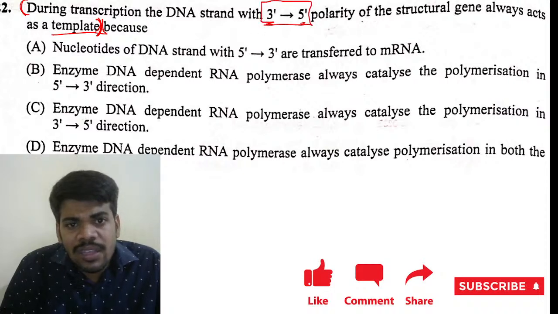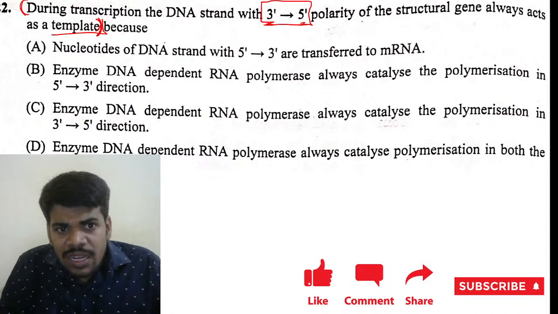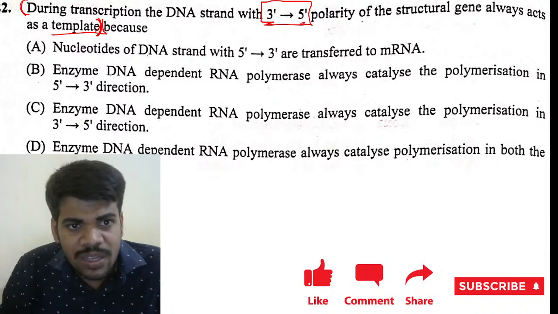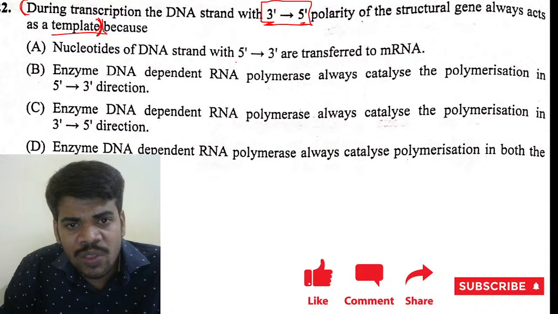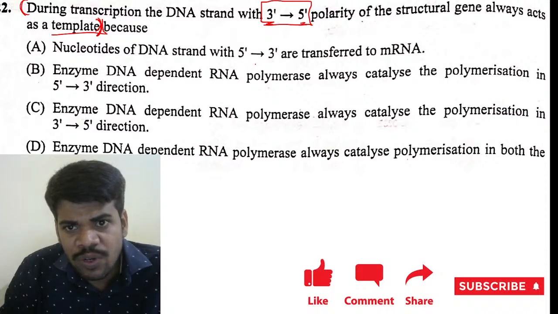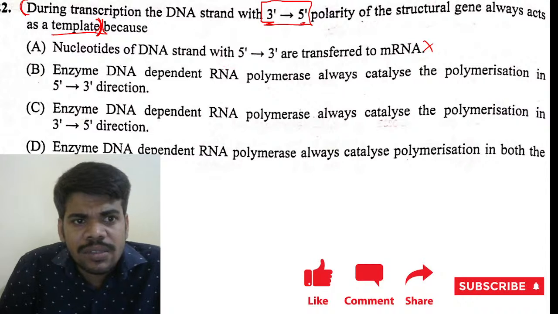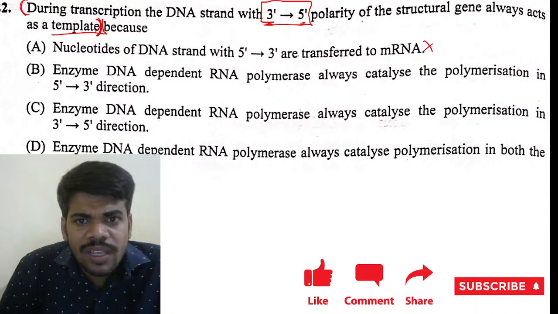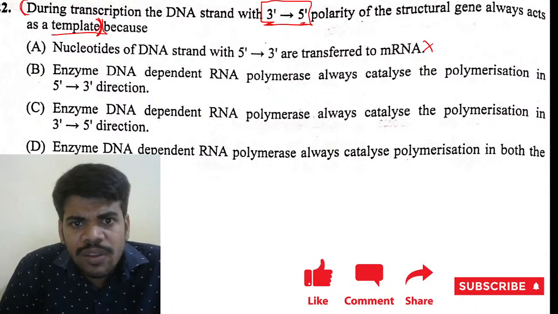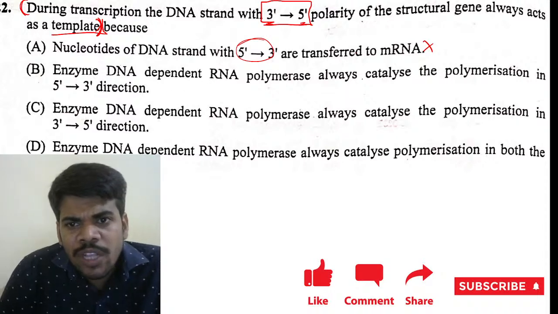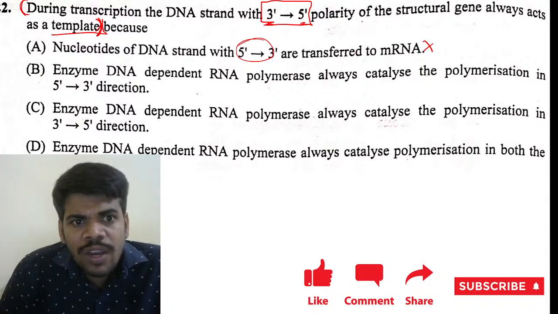But along with this, they are asking the reason, so it is an even more interesting question. Nucleotides of the DNA strand with 5' to 3' are transferred to mRNA. If it is transferred to mRNA, it will not be the template strand. The enzyme DNA dependent RNA polymerase always catalyzes the polymerization in the 5' to 3' direction.